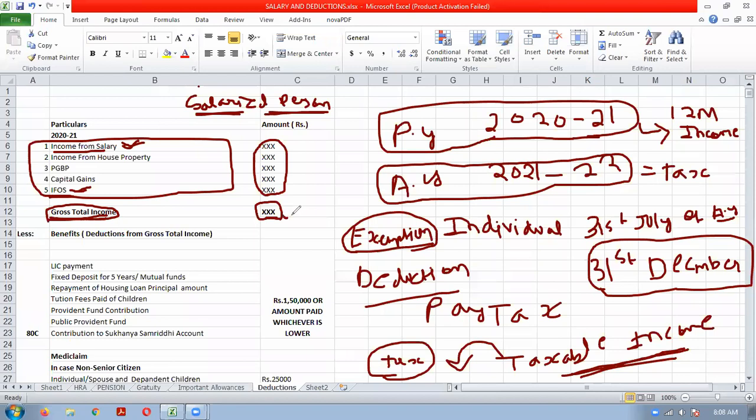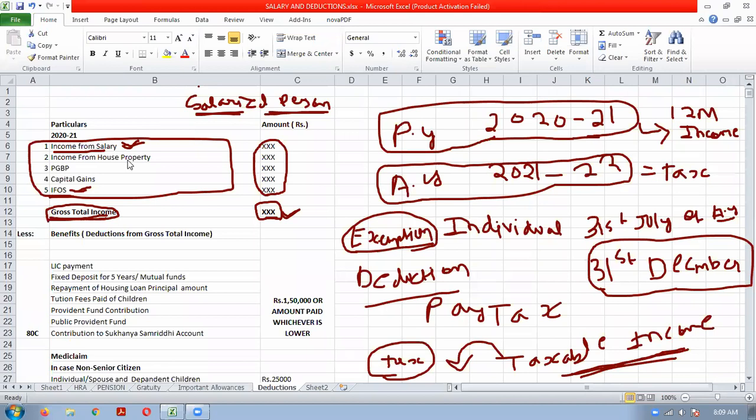Exempt incomes are those incomes which are not included in the gross total income. So if any income is exempt from tax, don't include it in the gross total income; you can show it separately in the income tax form.